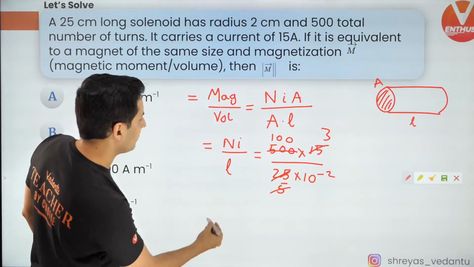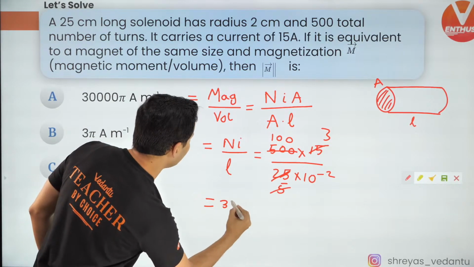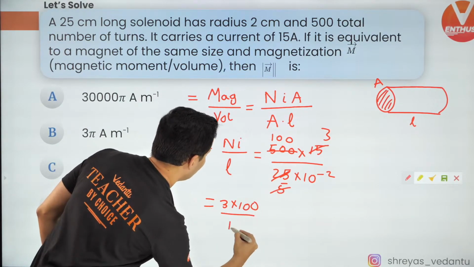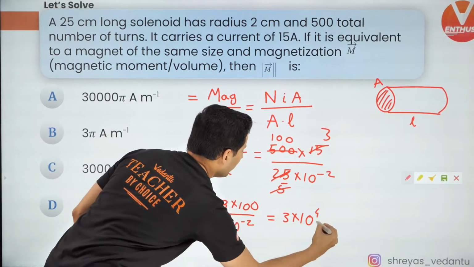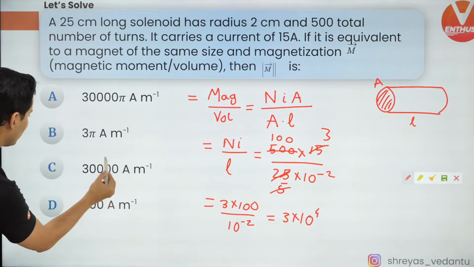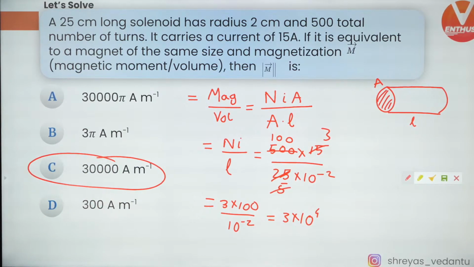Okay, so this should become 3 multiplied by 100 divided by 10 to the power minus 2. So it will become 3 into 10 to the power 4. So 4 zeros. Where are the 4 zeros? Here. Yes, this is the correct answer.